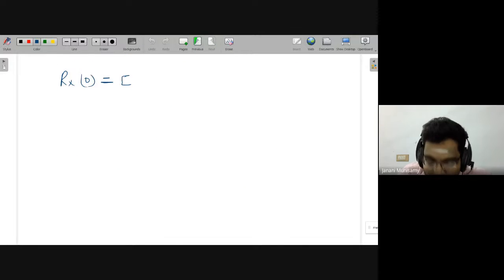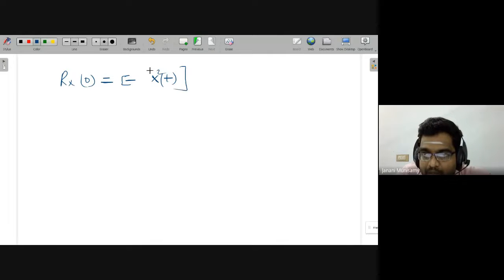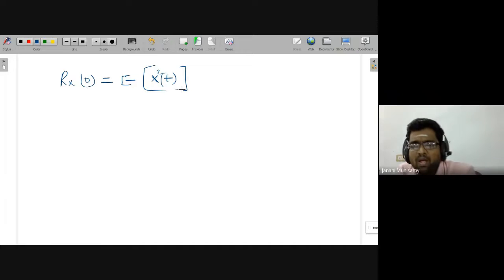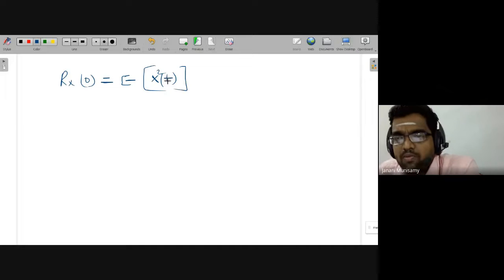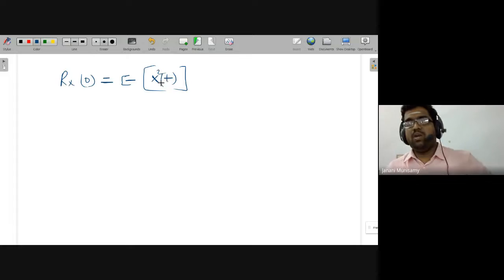That means E of x square of t, the average. So for that particular signal we are just doing the square operation and then applying the expectation formula.